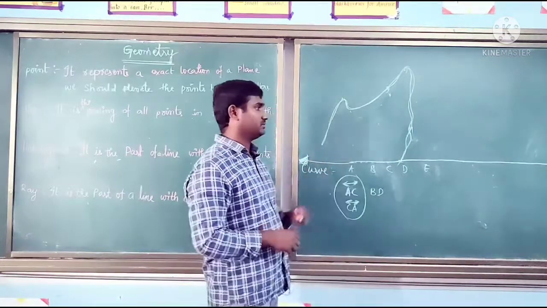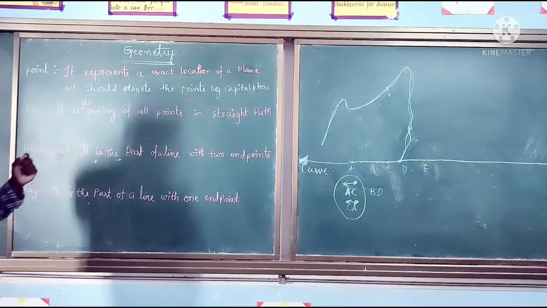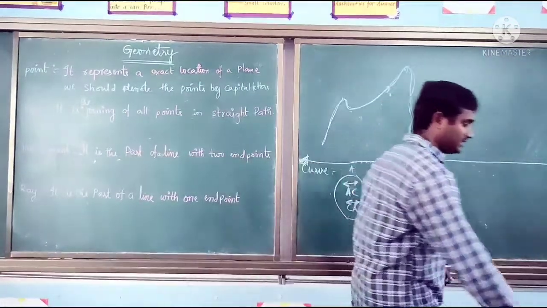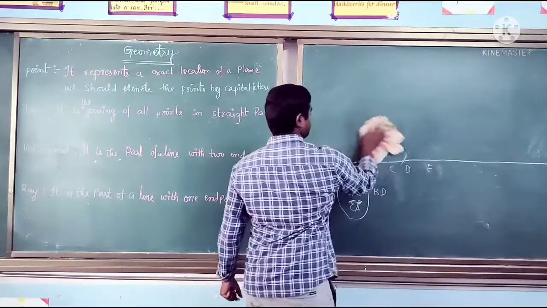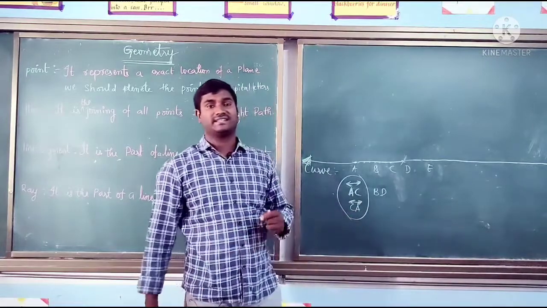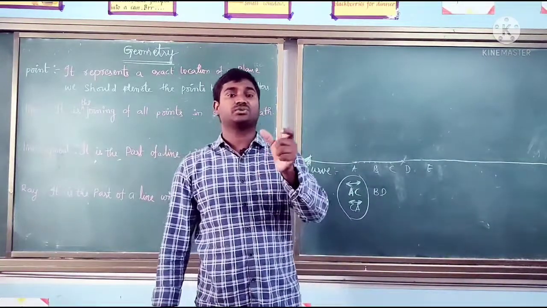Okay, so next point. The next definition is line segment. A line segment is a part of a line which has two endpoints.